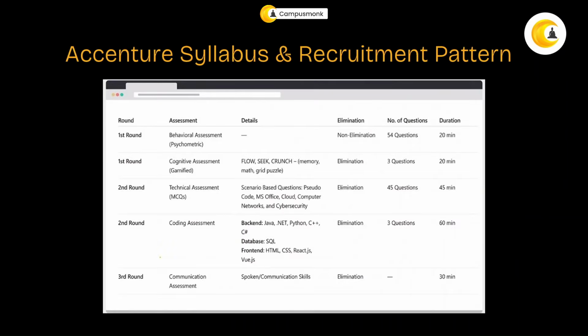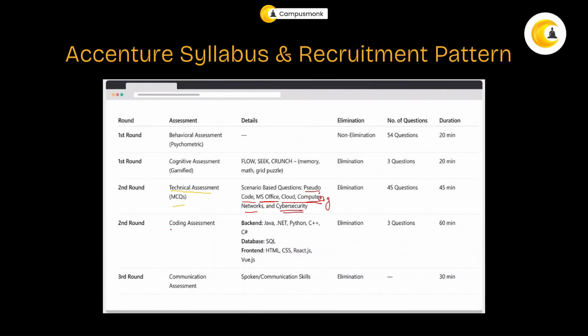So I'll talk about the pattern first. I'm going to just focus on your technical MCQs that you see over here. So first we are going to see few pseudocodes. We'll see a question related to MS Office, cloud computing, it's not computer, it is cloud computing, cyber security, and networks.